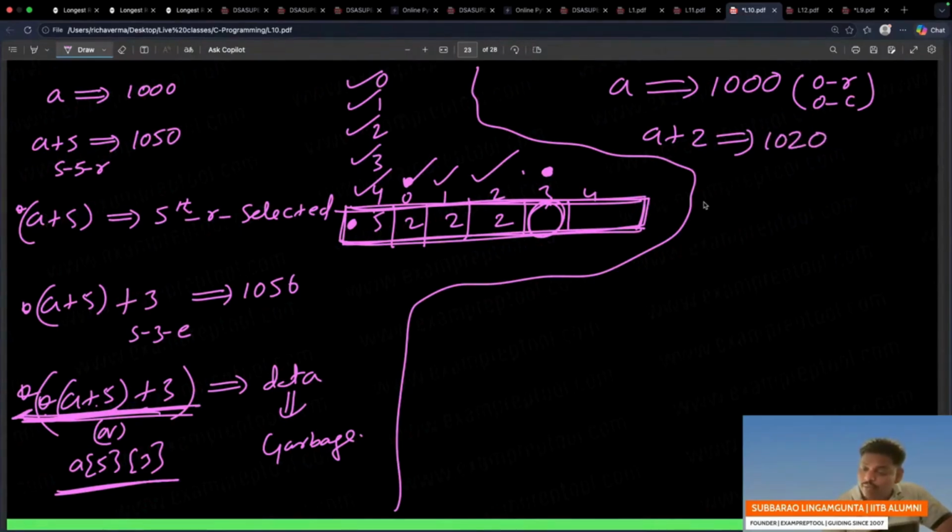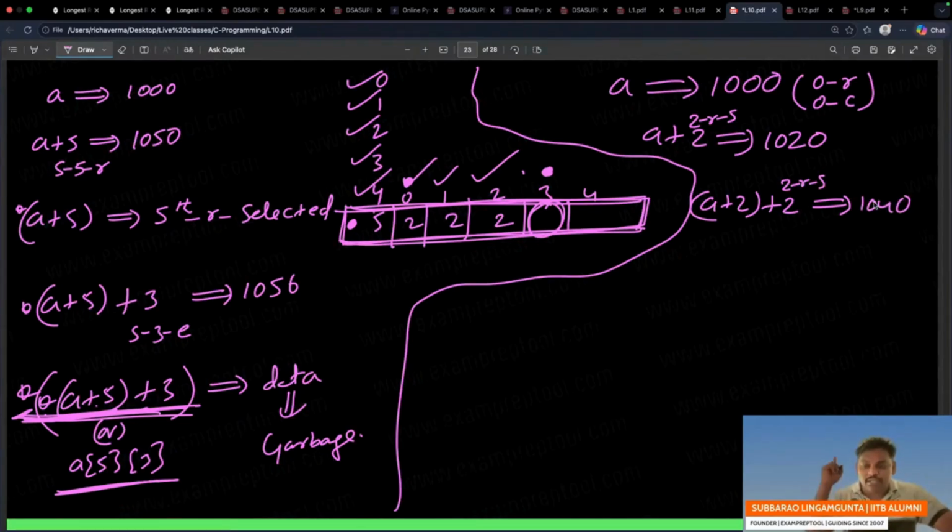Now listen, on this I am doing one more thing. Let us assume that you already did A plus 2. One more plus 2 I am doing. But remember one important thing: no star is done. You have not written any star here. Again, two more rows skipped, because you have not done any star. So it became 1040. Until a star happens, it is at row level only. Please try to understand: star not done, still row level.